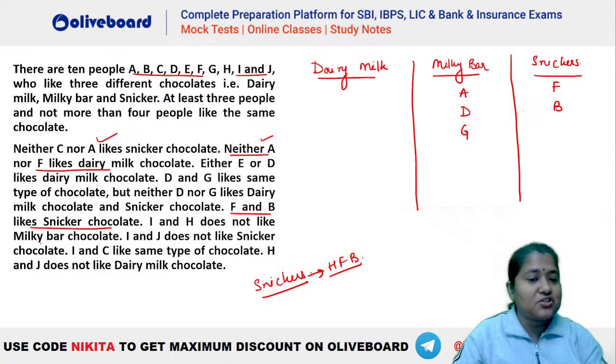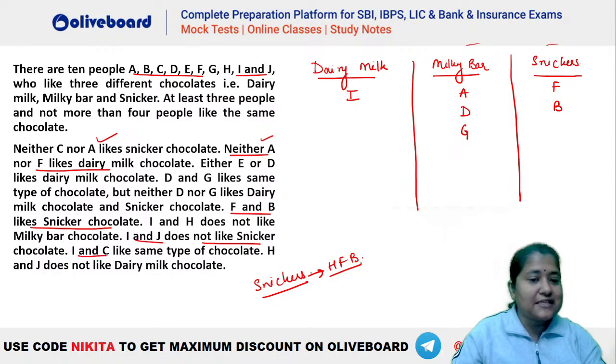I and H do not like Milky Bar. So I and H can like Snickers or Dairy Milk. Okay, we'll check. I and J do not like Snickers and Milky Bar. That means I and J have to be Dairy Milk, right? I and J do not like Snickers chocolate. So if I is not there in Snickers and I is not there in Milky Bar also, that means I has to be in Dairy Milk, isn't it? J can be there in Milky Bar also. J can be there in Snickers also.